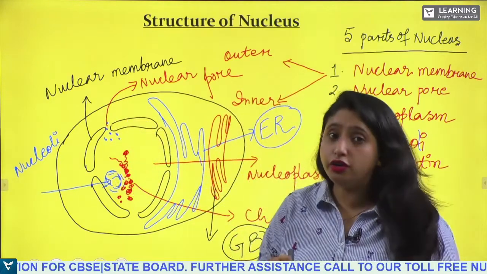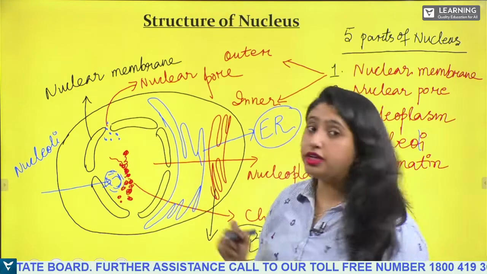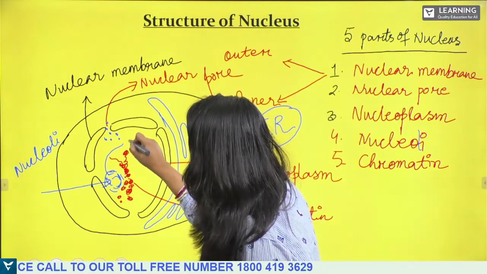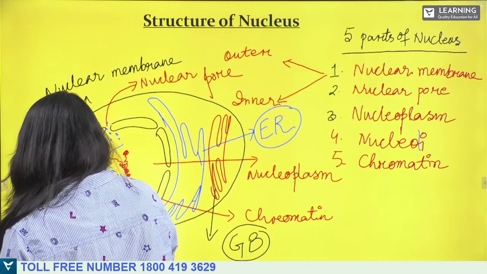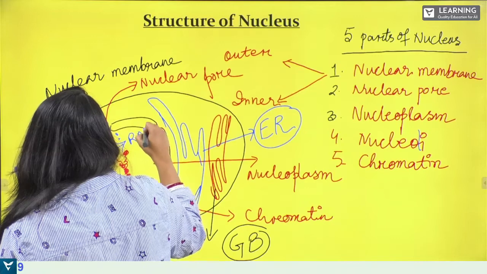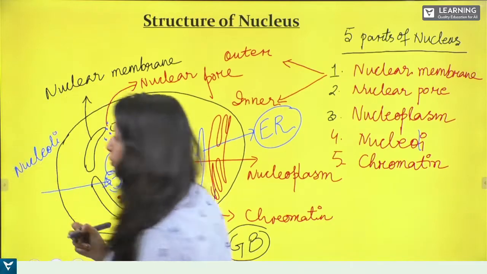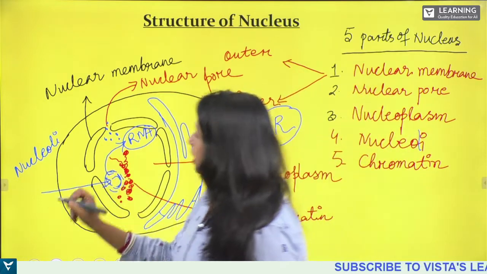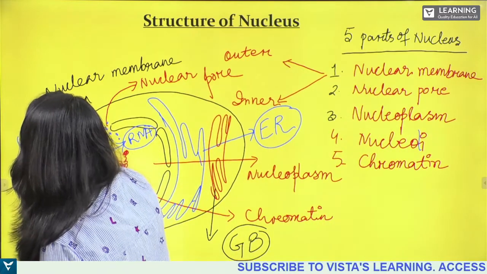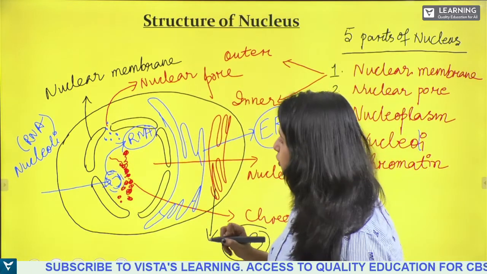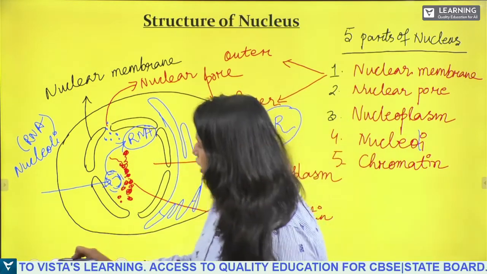In the nucleoli, RNA and protein are being produced. This RNA and the protein need to be transported.